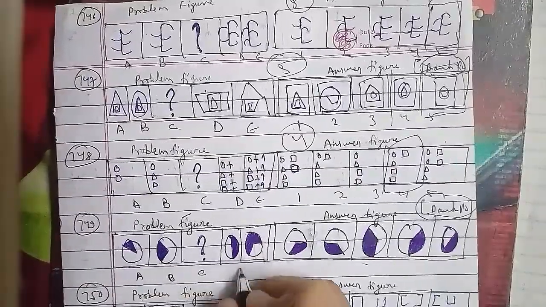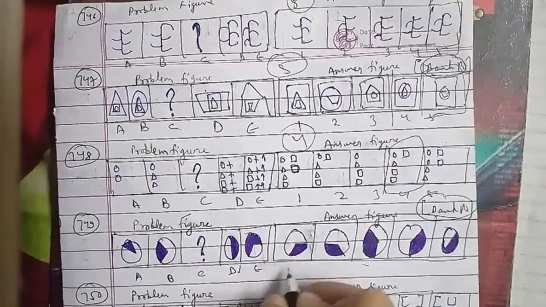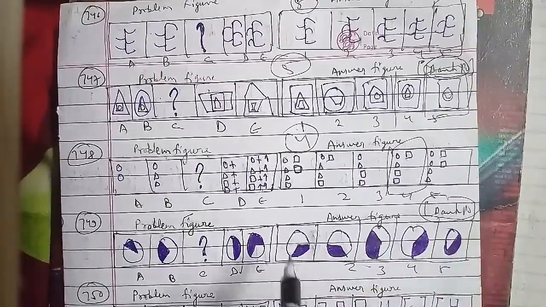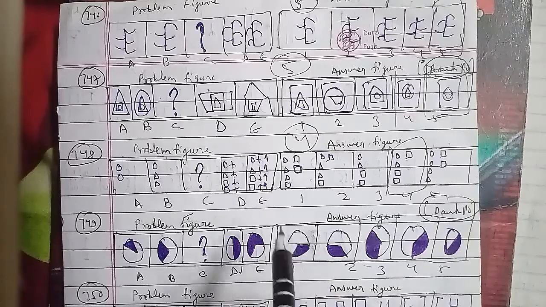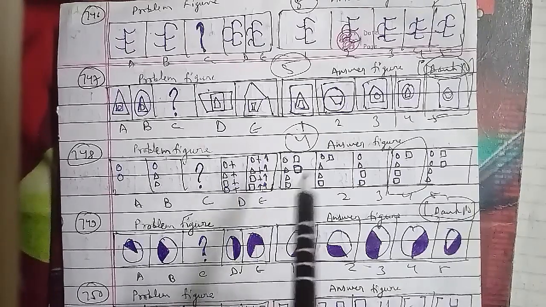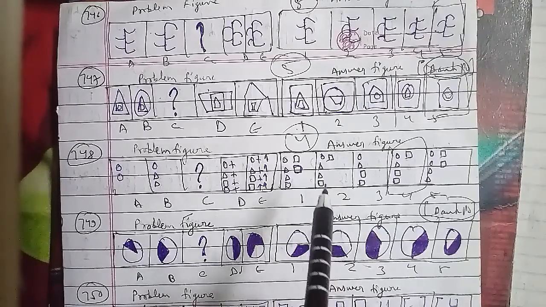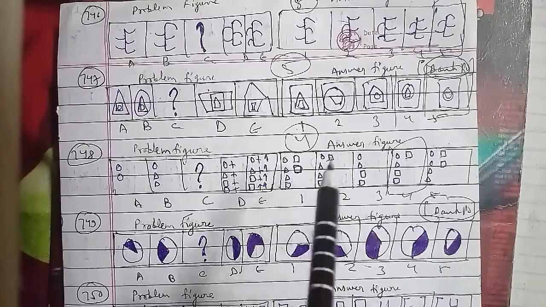In the same case, here one extra octant, a 1/8 part of the circle, is shaded anticlockwise in each step. Also, the figure rotates 45 degrees anticlockwise and 90 degrees anticlockwise alternatively. So the missing figure is your first figure, which will be the right answer for this question as well.